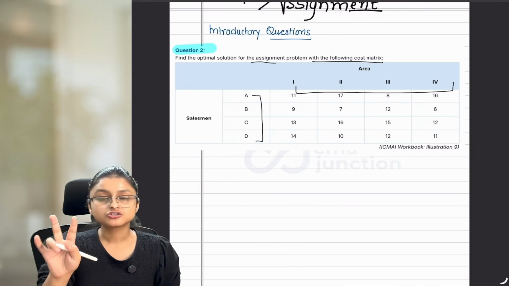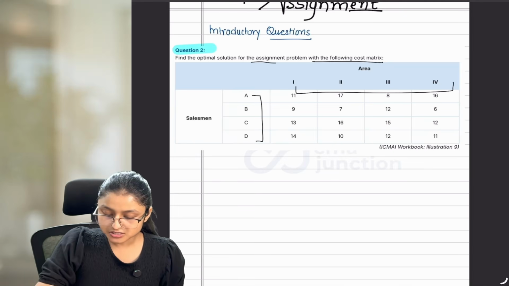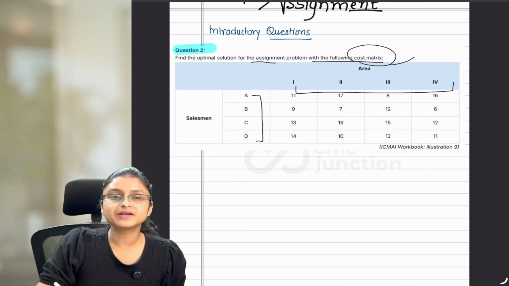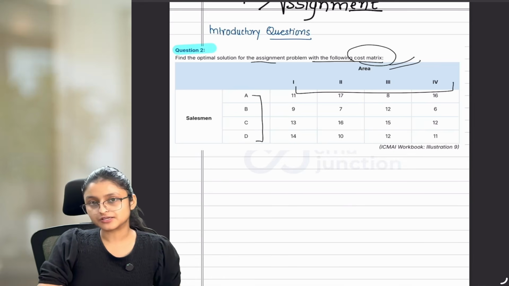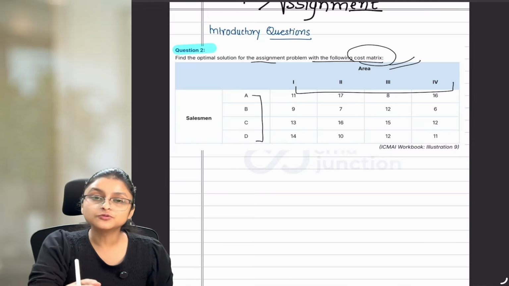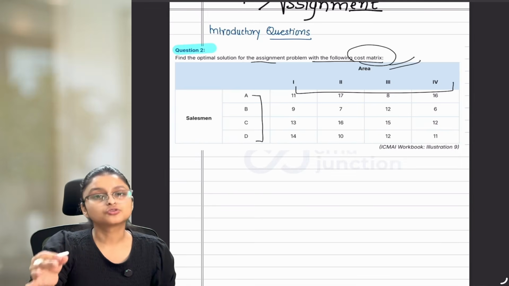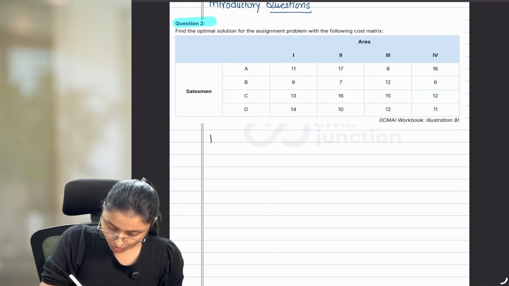Step number 2, check whether the question is of maximization or minimization. So as the question is specifically mentioning that it is a cost matrix, it means minimization. So it is a question of minimization. And we already understood that if the question is of minimization, you can directly move to step number 3, that is row operation. Okay? So in this question, we are starting with the row operation.